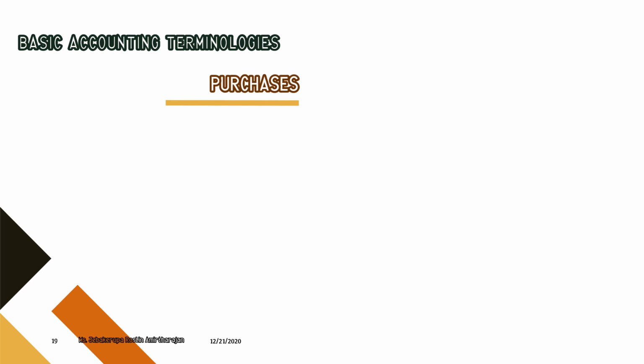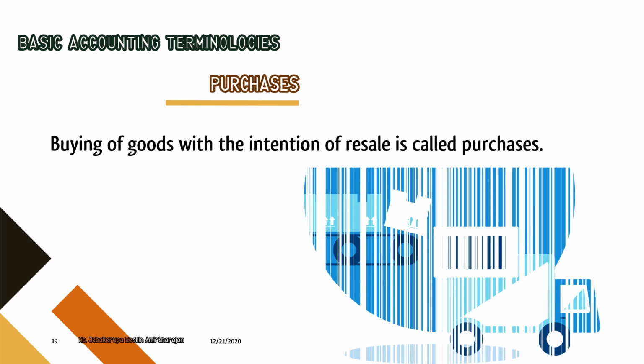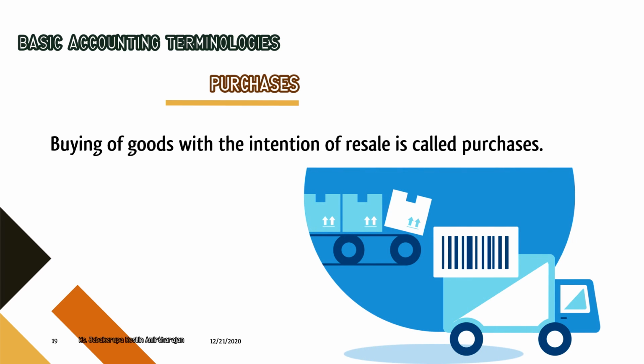Purchases. Purchases is a form of goods account. Buying of goods with the intention of resale is called purchases. For example, we are purchasing machinery for our business. Why are we purchasing machinery? That is to manufacture goods.